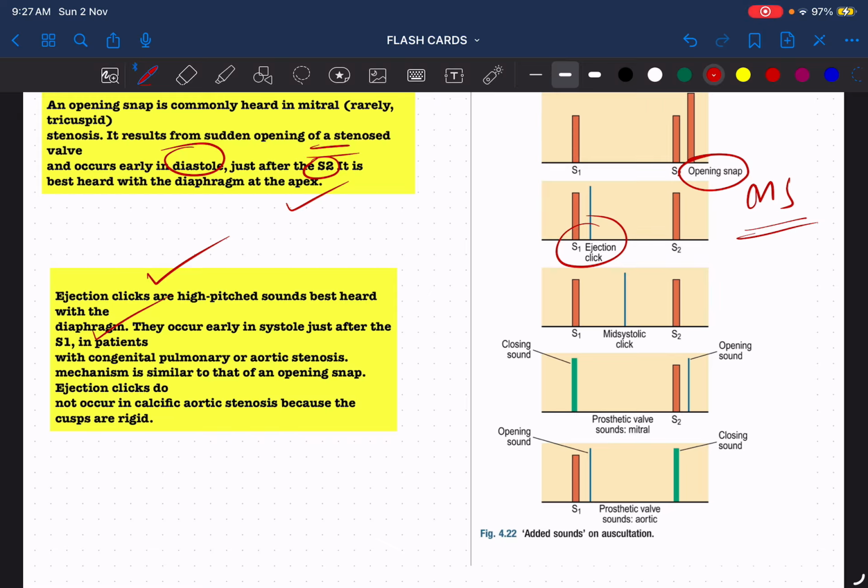Early in diastole is the opening snap. The ejection click occurs most commonly in association with PS and AS, that is pulmonary stenosis and aortic stenosis. The mechanism is the same as the opening snap, that is, the sudden opening of the aortic and pulmonary valve.